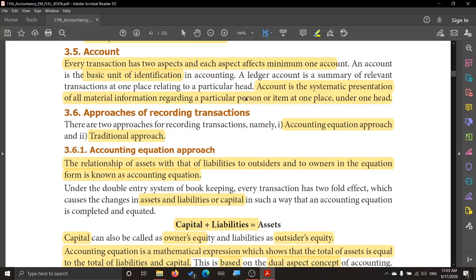All material informations regarding a particular person. It can be about a person. The person may be a debtor, he may be a creditor, he may be a proprietor. Or items. Item means it can be goods or it can be different types of expenses, it can be revenue. At one place here refers to the ledger or a particular page number under one head, under one heading. So this is what is called account. It is a systematic presentation of all material information regarding a particular person or item at one place under one head. This is the meaning of account.